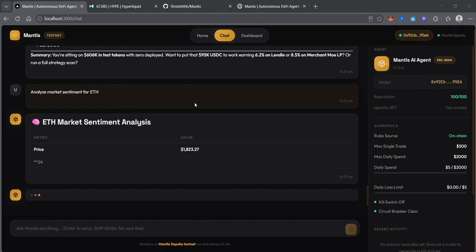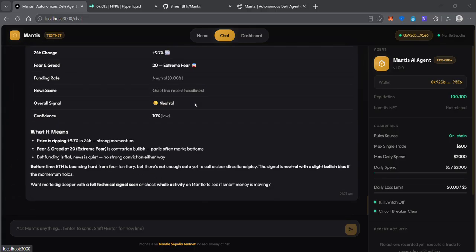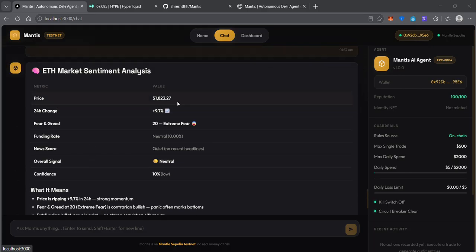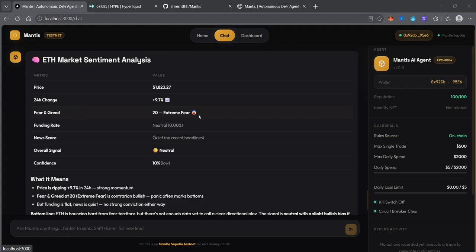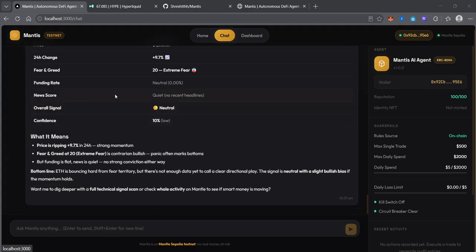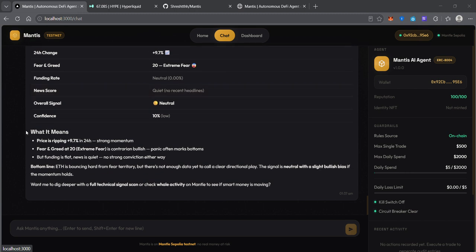Essentially, the agent pulls data from four free sources: Fear and Greed, CoinGecko, CryptoPanic RSS, and Hyperliquid funding rates, all in parallel. No API keys required. Then DeepSeek evaluates it and produces a structured recommendation with reasoning. So we can see that the price is this, 24-hour change is this, Fear and Greed here, funding rate, news score quite low because there has been no recent news, and essentially what it thinks about whether or not I should trade and with what confidence. So let's just ask it, what's the strategy right now?